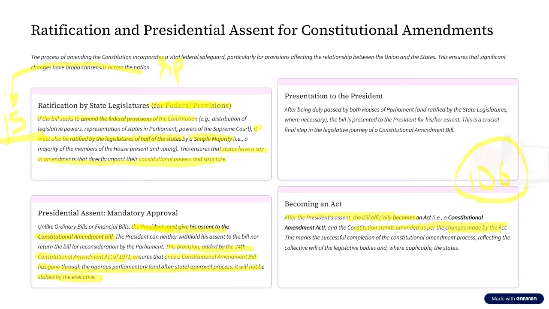In case of a money bill, certification of the Speaker that it is a money bill is important. In any other type of bill, this certification is not required.